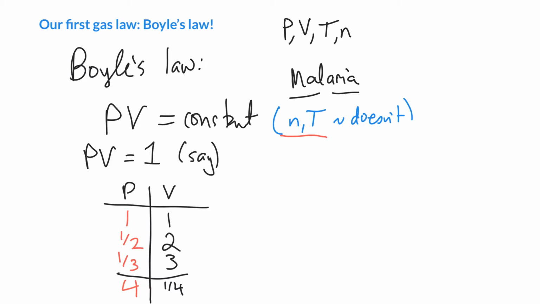So we can actually go ahead and sort of draw a graph of this if you like. If we put pressure here on the vertical axis and volume here on the horizontal axis, this looks like a curve. So we can see, over here we've got low volume and very high pressure. And as we make the volume bigger and bigger, it makes the pressure smaller and smaller. So as things expand, they tend to lower in pressure.